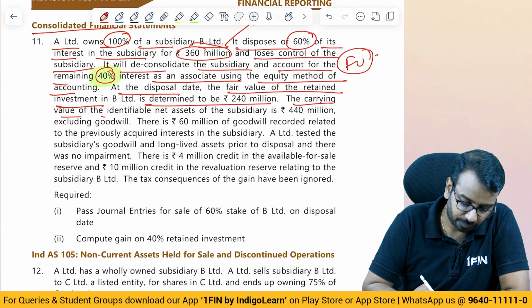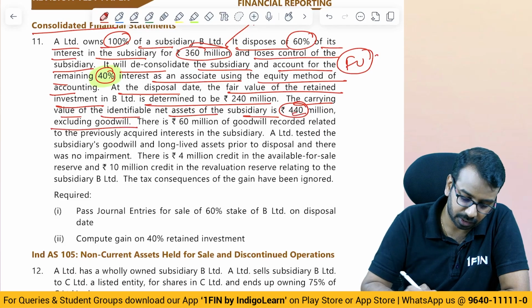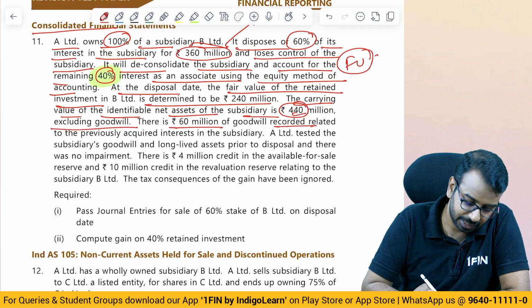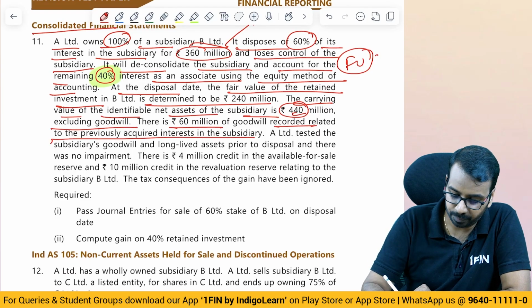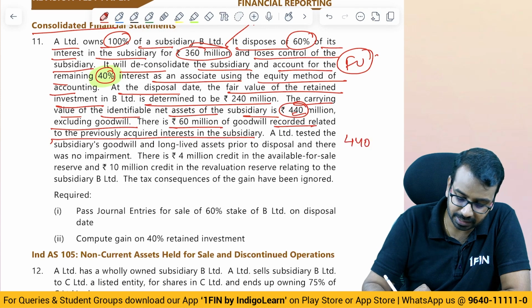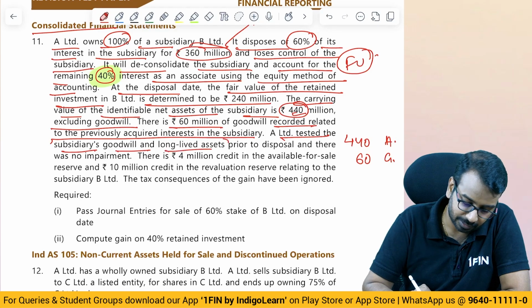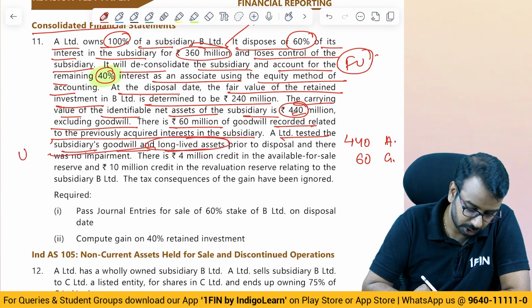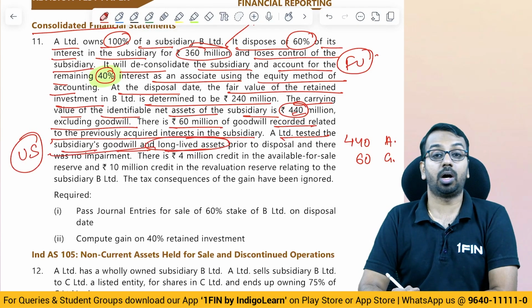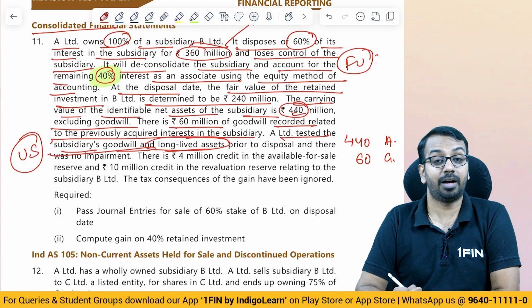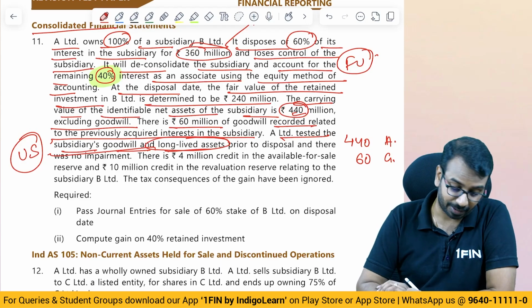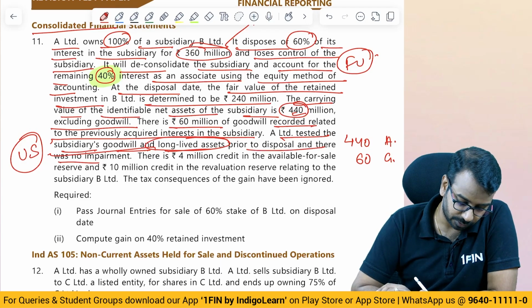The carrying value of identifiable net assets of the subsidiary is 440 million excluding goodwill. This does not include goodwill. There is 60 million of goodwill related to previous acquisition. So you have 440 million of assets, 60 million of goodwill. A Limited tested the subsidiary goodwill and long-lived assets. This long-lived asset is also a US GAAP concept. We don't say long-lived asset. A lot of the questions look to have been generated using AI, right? Prior to the disposal, there was no impairment.